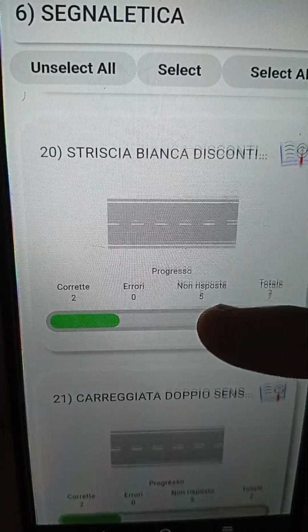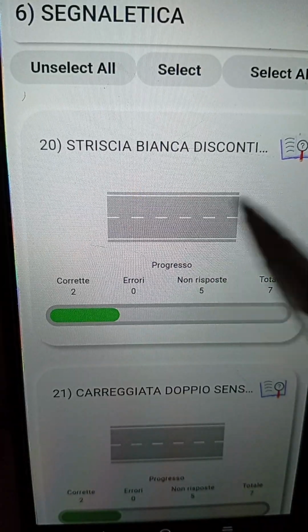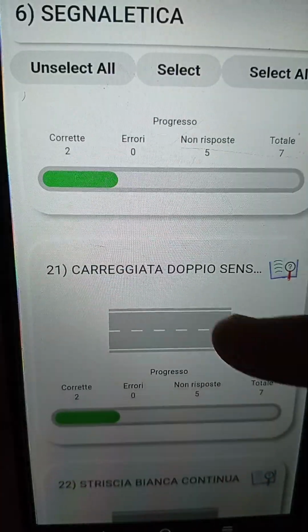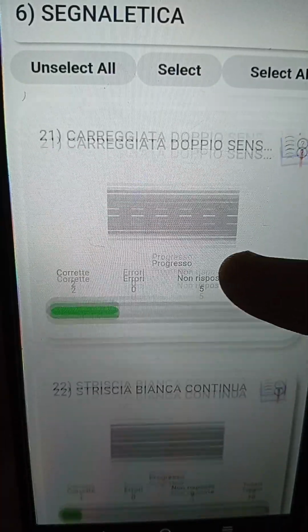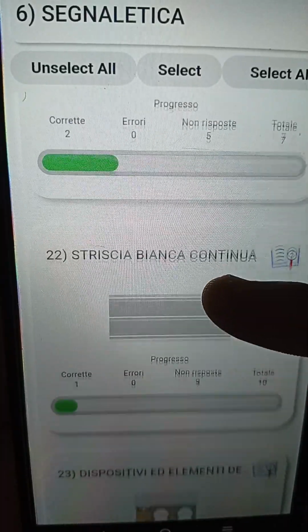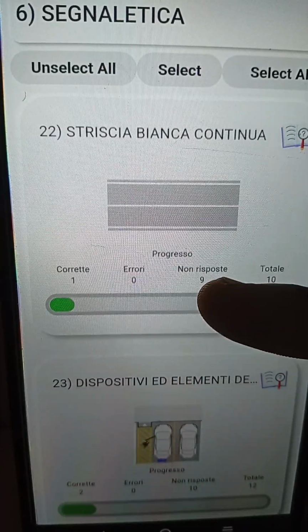Okay, let's go straight. We have already explained more extensively the discontinuous line. We have studied more about the discontinuous line. Let's talk about the continuous line.